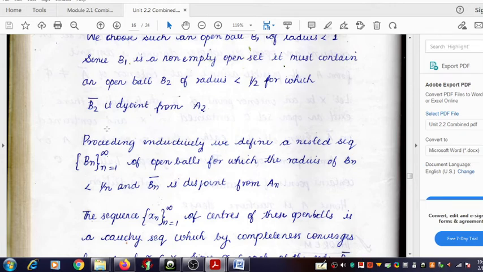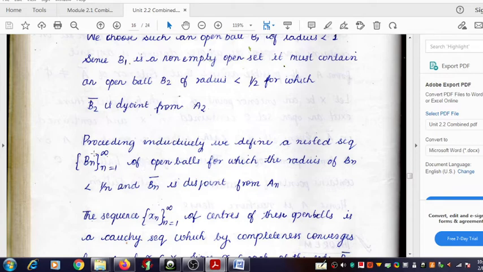At the nth stage, we get open ball Bn, with radius less than 1 by n. Now it is clear that this procedure can be continued indefinitely.